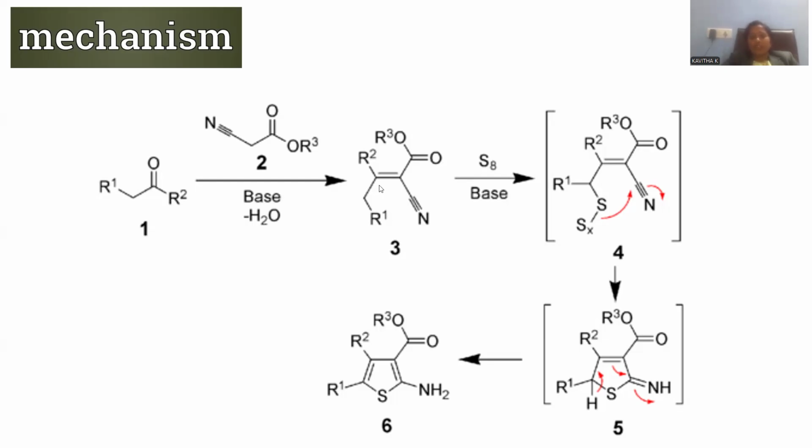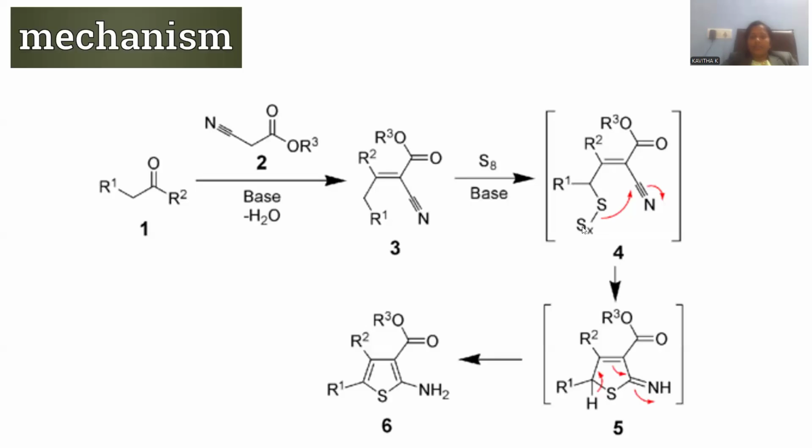There is an olefinic double bond. After getting the olefinic double bond, it will be treated with S8. S8 is the sulfur powder. Again, base is required to facilitate the reaction. That sulfur will bind at this carbon. Whenever one sulfur is binding here, the remaining S7 sulfurs are left as a side chain.